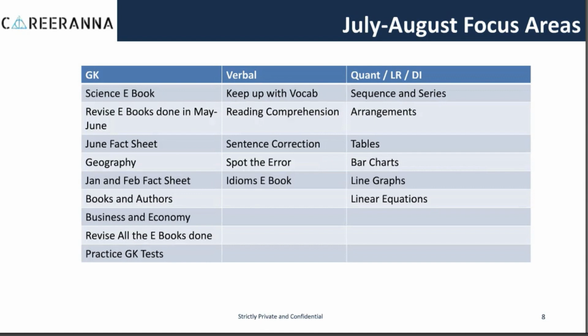Moving ahead to July and August. The first thing which you need to do in July and August from a GK perspective is to study the science ebook. It's a very important ebook. You will be getting questions from physics, from chemistry, and even from biology in your TISSNET GK.